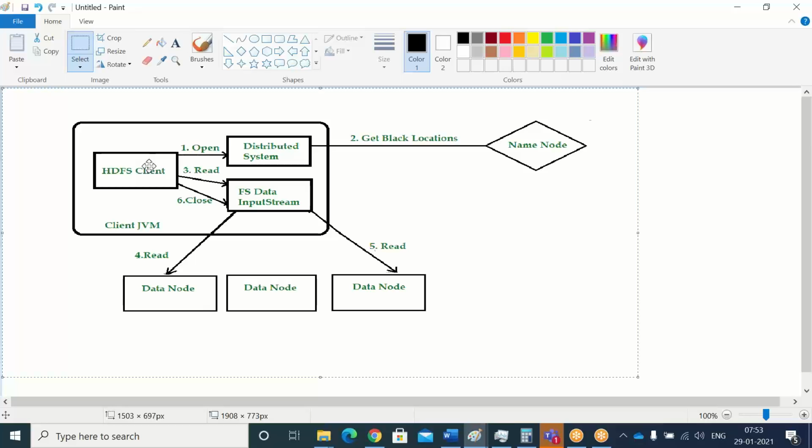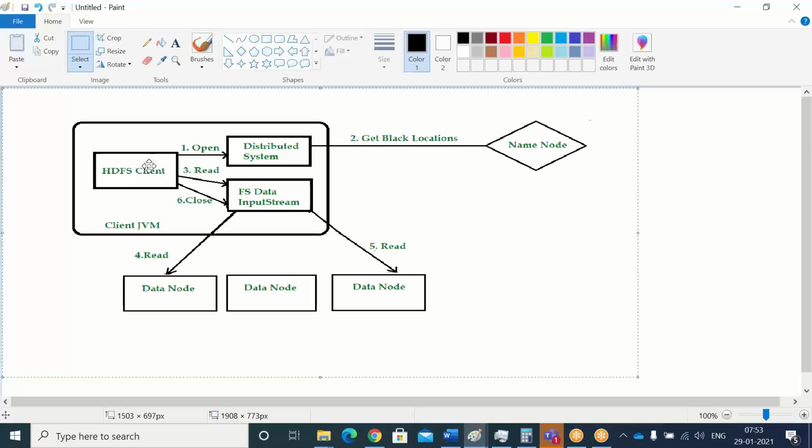Okay, let's say read. You have already written your input file into your Hadoop file system. Now you would like to retrieve the data from HDFS. That means you are processing something. What you are going to do is read by using your edge node. You have logged in, you give the command hdfs or hadoop fs, and get is the one which we are going to use to read.